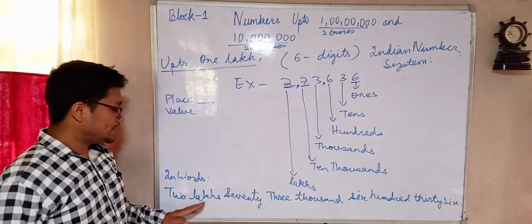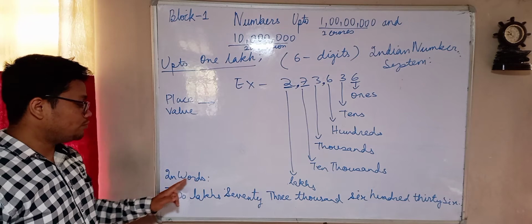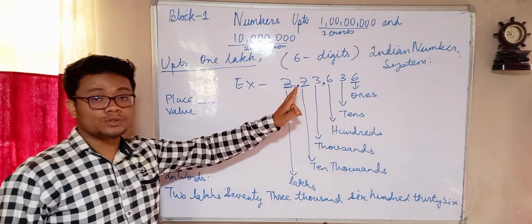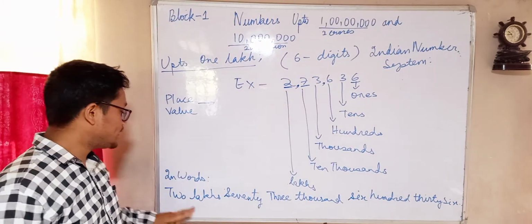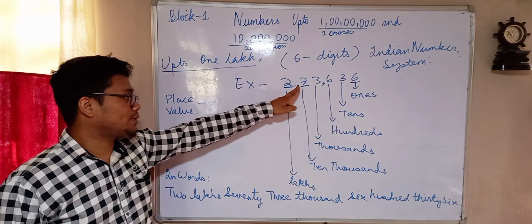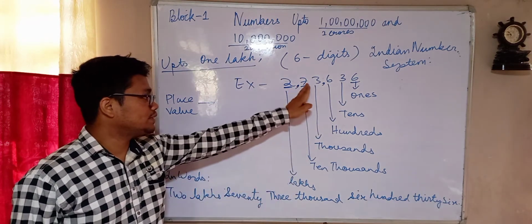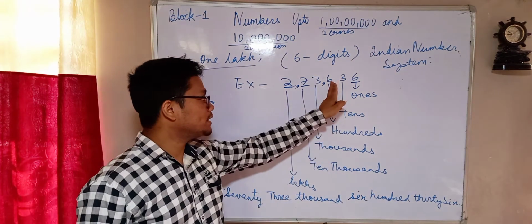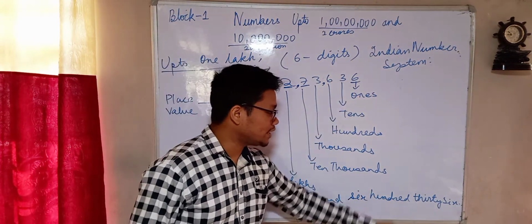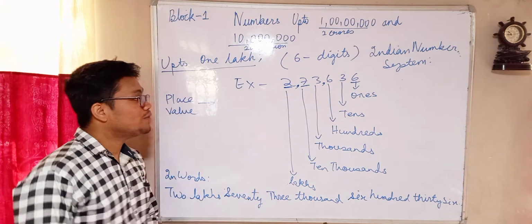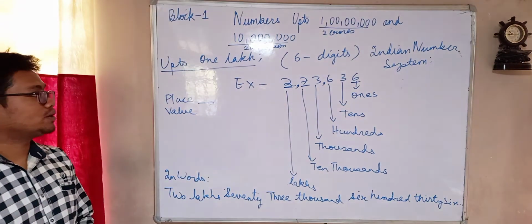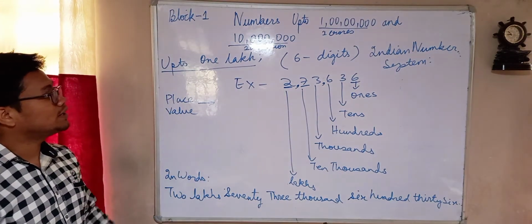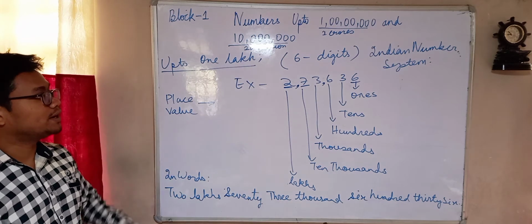Then in words, when you write, you have to use this comma system only, which is 2 lakhs, comma 73, comma 1000, then comma 636. So this is how we have to orient or name numbers in the Indian number system.